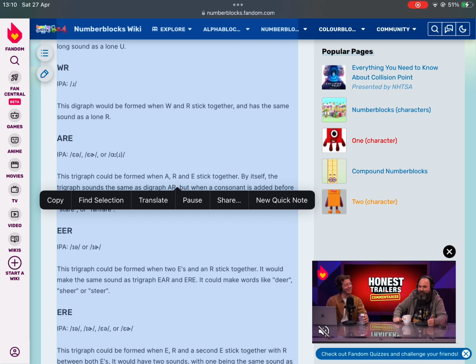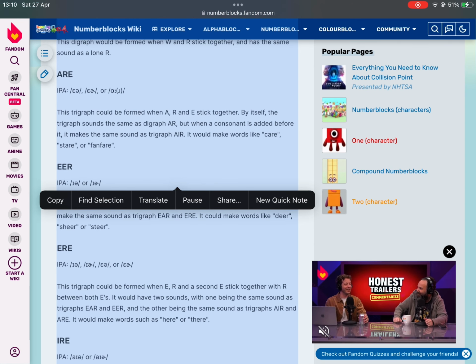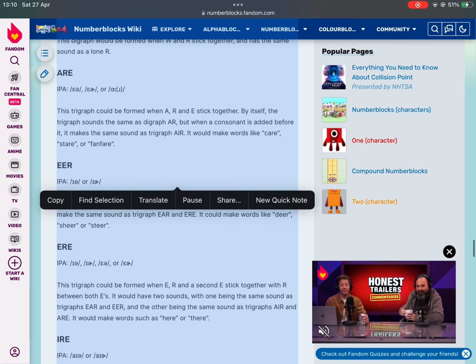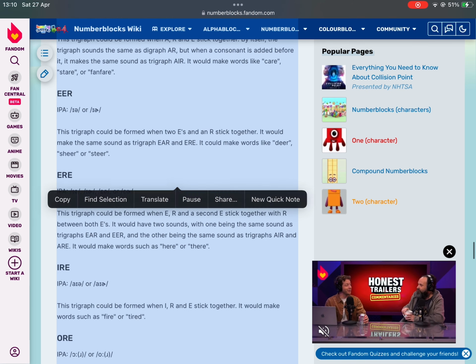This trigraph could be formed when A, R and E stick together. By itself, the trigraph sounds the same as digraph AR, but when a consonant is added before it, it makes the same sound as trigraph air. It would make words like care, stare, or fanfare.